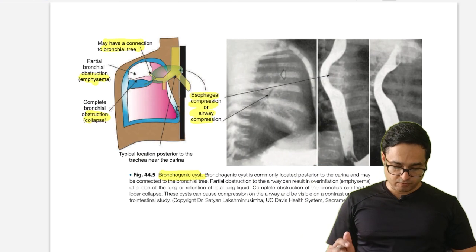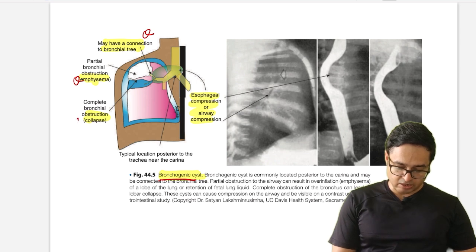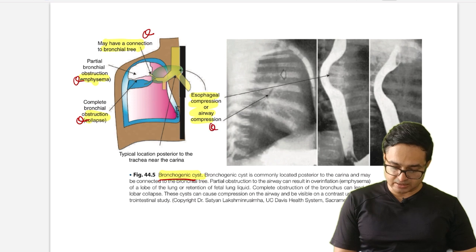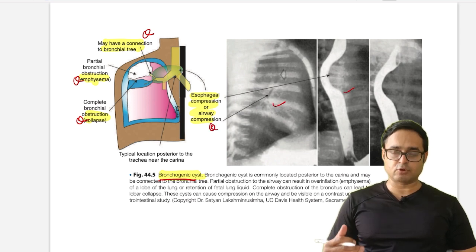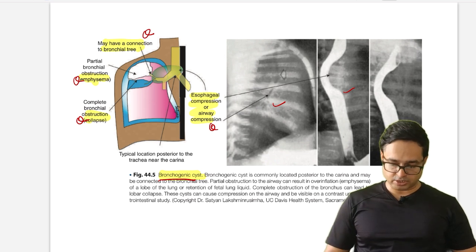Okay, so going forward to next, bronchogenic cyst. In this condition, what they will ask: they have connection to bronchial tree, partial bronchial obstruction like emphysema, complete bronchial obstruction like collapse, and esophageal compression or airway compression as seen in these two X-rays. So bronchogenic cyst can be asked. Details you have to remember. I'm just touching upon bronchogenic cyst.